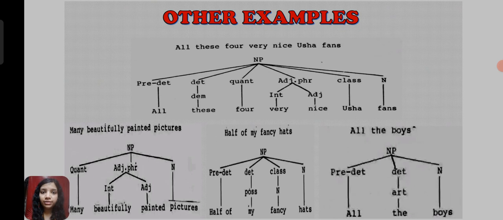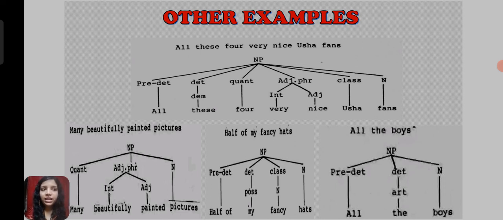Next slide is about other examples of noun phrases. See, this is a very common and most important example: all these four very nice Usha fans. So here the predeterminer is all, the determiner is these, which comes under the category of demonstrative determiner. Next is the quantifier, which is four. As I told you, 1, 2, 4, these all come under quantifier. And the adjective phrase is very nice, in which the intensifier is very and the adjective is nice.